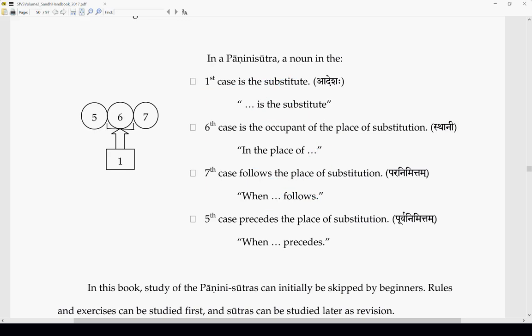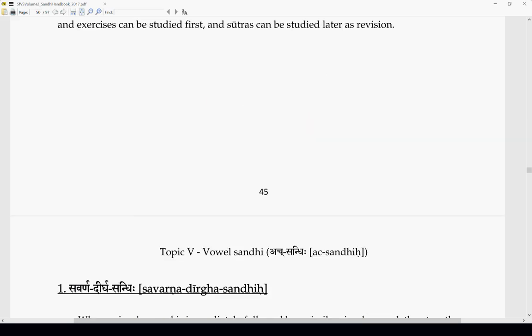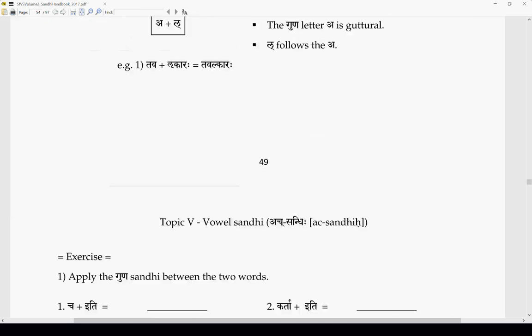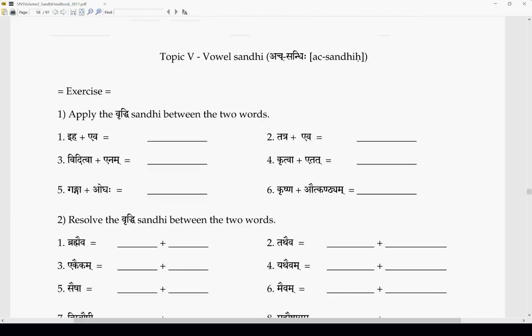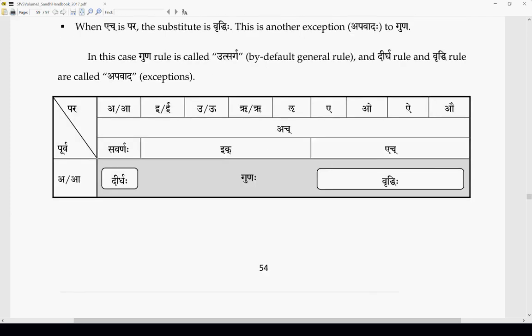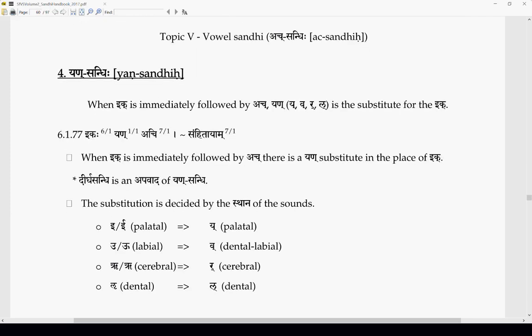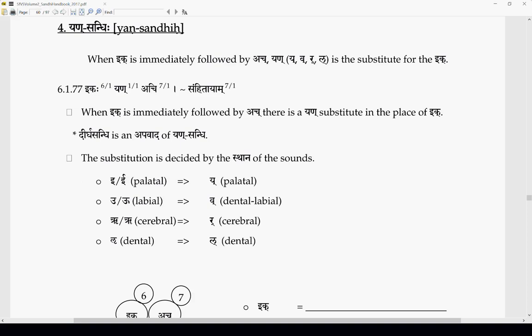We'll see an example. Example is a good way to learn, right? So this example comes on page number 60 here, under the end sandhi. As you see here, it says, when ik is immediately followed by ach, because there is achi here, achi.